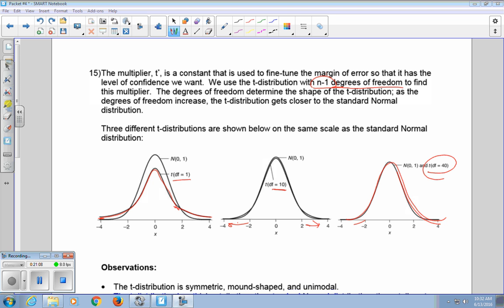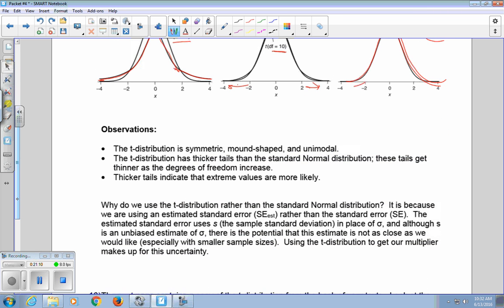So the t-distribution is another distribution. It's similar to the normal distribution: it's symmetric, mound-shaped, and unimodal. We find that it's a better distribution to use when you have a smaller sample size because it takes in more uncertainty in the tails. The t-distribution has thicker tails than the standard normal distribution, and these tails get thinner as the degrees of freedom increase. Thicker tails indicate that extreme values are more likely.